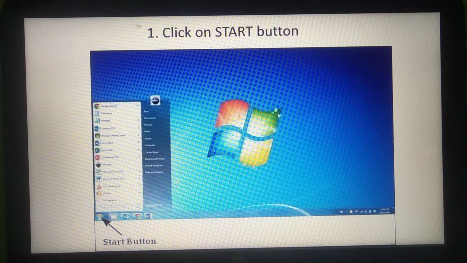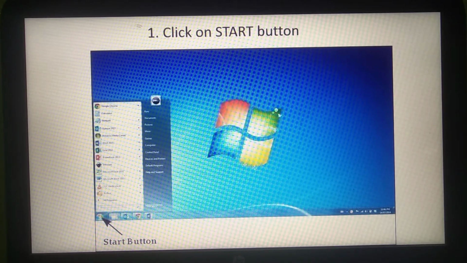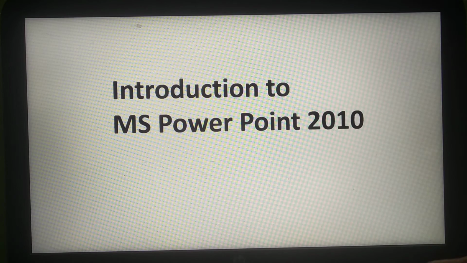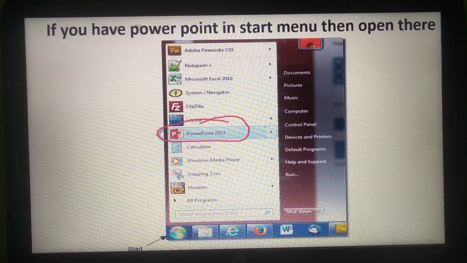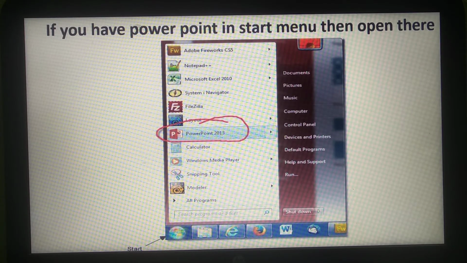So next, the first thing we have to do is click on the start button. Where is the start button? Here it is. So we have to click the start button. What is the second step? If you have PowerPoint on the start menu, then you can open this PowerPoint 2013 or 2010, 2003, 2007, all these are different versions. The latest updated version is PowerPoint 2013, and 2017 also there, that also we can use. Okay, if it is on the start menu, you can directly click on that and open it.